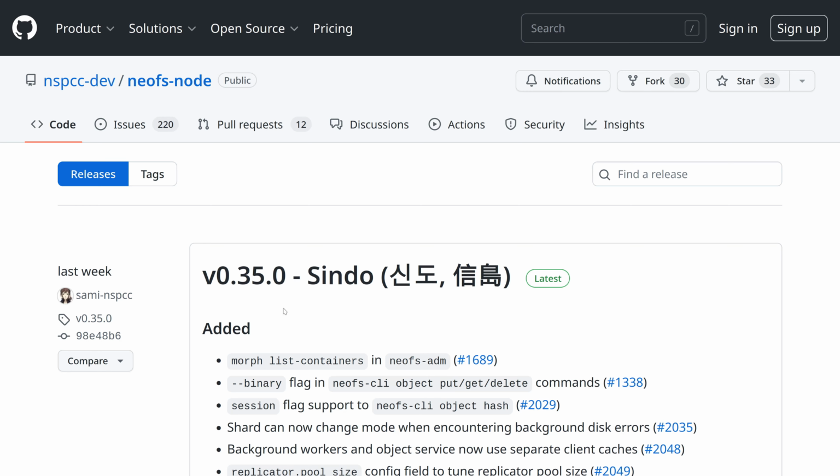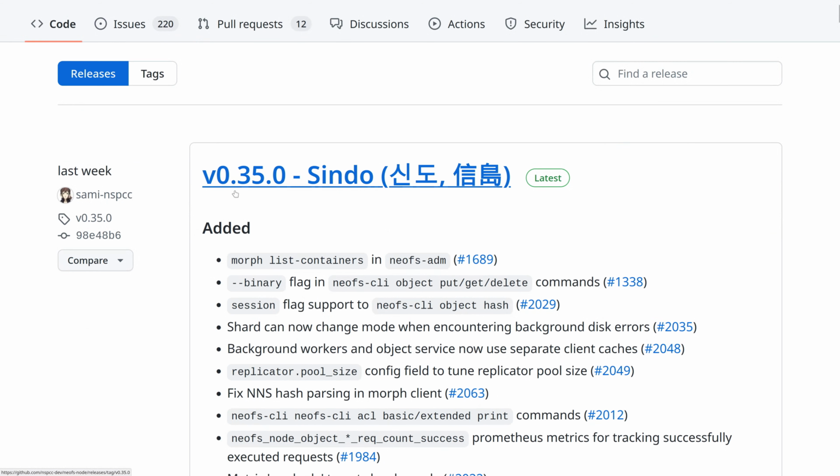That's good. But around the same time when we were finishing NeoFS mainnet upgrade, a new release was committed, and that's 0.35.0. It was actually ready late December last year, but due to operational issues, the relevant tag and the binaries were pushed to GitHub just last week.